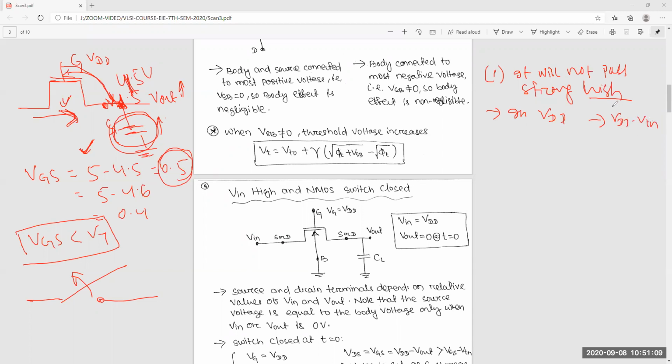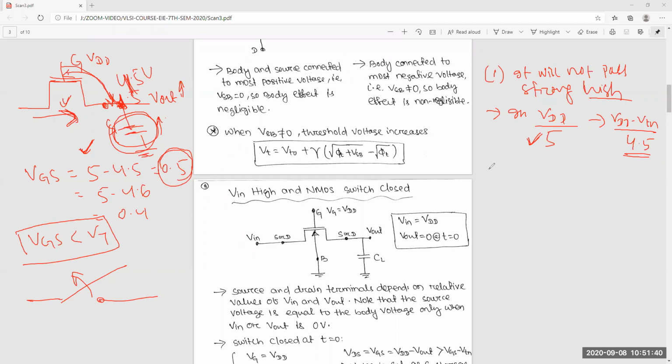VTN is 0.5 voltage, so it is 4.5 voltage. Suppose it is 5 voltage, you are getting 4.5. So is this strong VDD, strong high? No. Got the point? If you give 5 voltage at the input using this NMOS switch, we will get 4.5 voltage. That is the first disadvantage in a single switch.